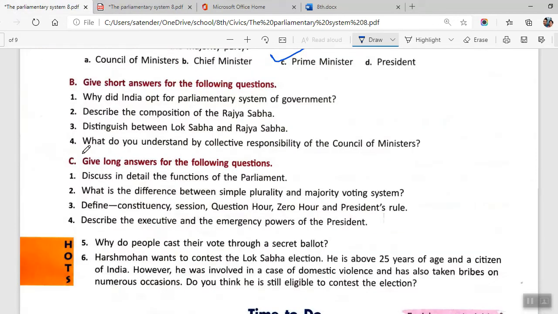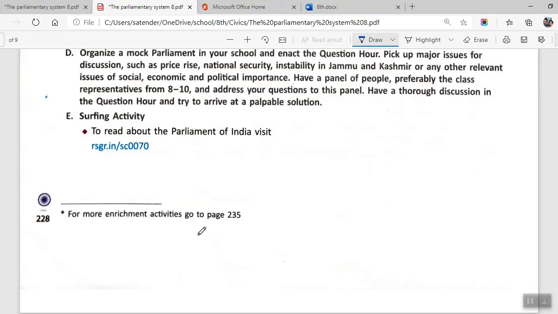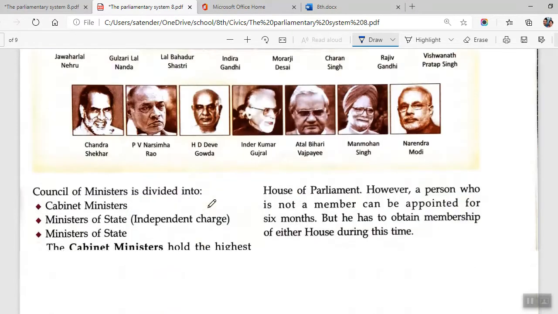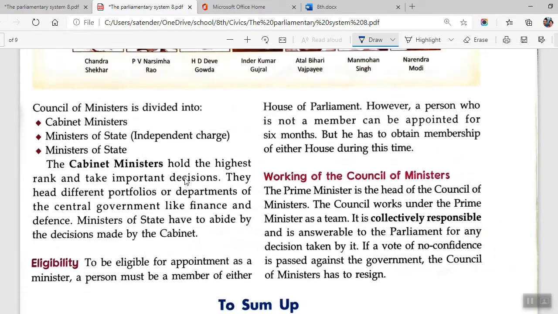Okay, moving on to next question, that is B4. What do you understand by collective responsibility of Council of Ministers? For this, you just come to the last page of the chapter. This is your page number 227. Working of Council of Ministers. So you just start from here. The council works under the prime minister as a team, the collective responsibility, and you just write till this point. Okay, this is your B4.